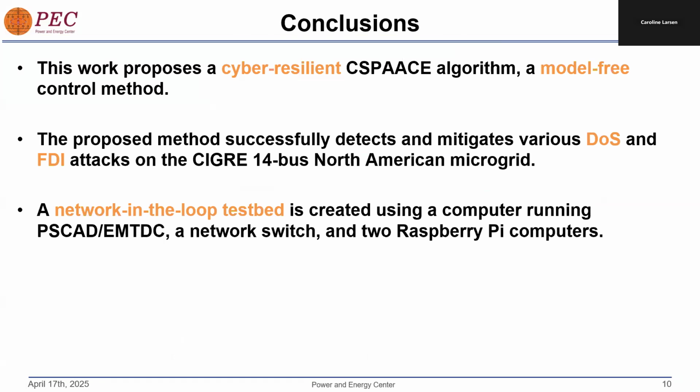In this work, we've proposed a model-free control method, which adds cyber resilience to the C-SPACE algorithm. Our method is able to detect and mitigate a variety of attack types, including DOS and FDI attacks, on the Seagate 14-bus North American microgrid. We also verify the performance of our method and the realism of the cyber attacks using a network-in-the-loop testbed created using PSCAD, a network switch, and two Raspberry Pi computers.